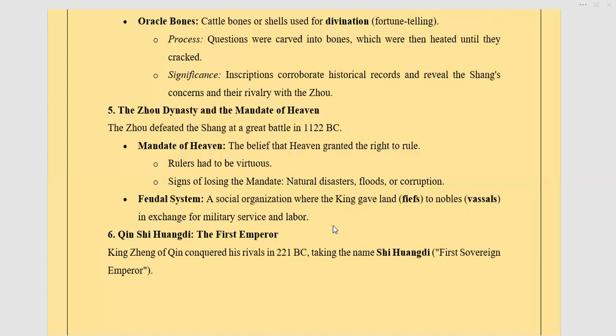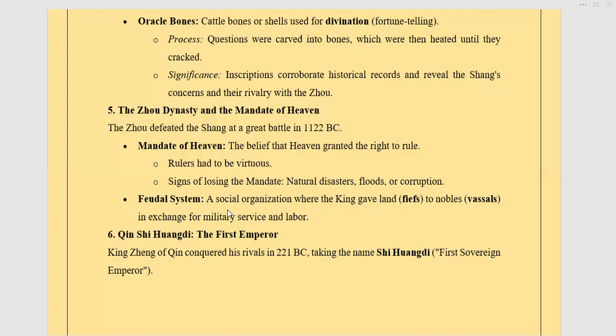So they had this feudal system in which the king would give the land to the nobles, and the nobles would make the poor, meaning the peasants, work on it, and then they would in return sometimes give wages to the people. Since the king had already given the land, he would take military services, and peasants would do the labor work. So all these things are included in the feudal system. That was practiced in the Zhou time period.